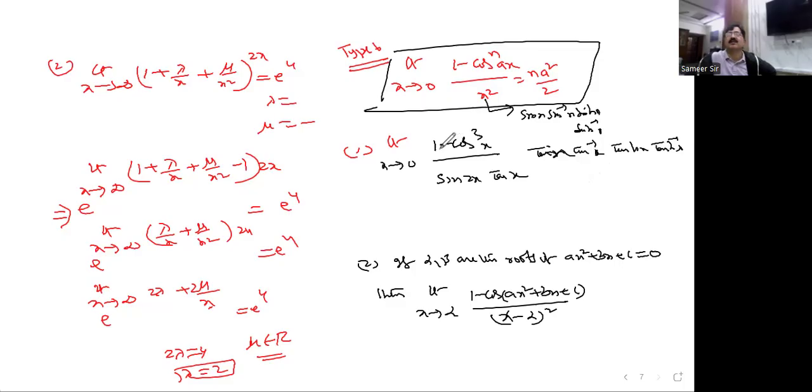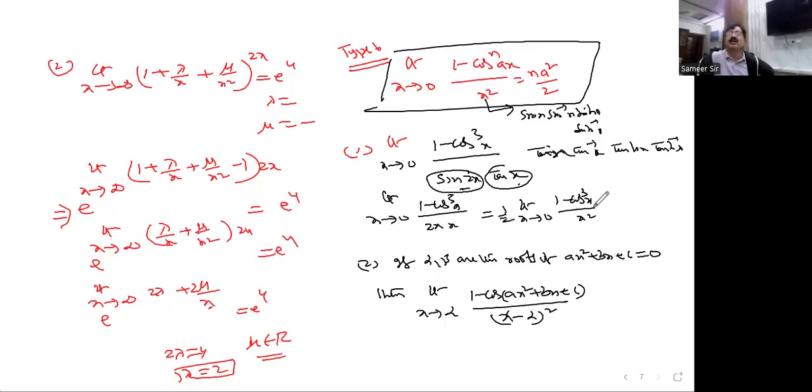How? You see this now. Here you can replace these two by this one by 2x, this one by x. Like this, 1 minus cos cube x. I would like to replace this one by 2x and this is x. Finally, what I got? 1 by 2 outside, limit x tends to 0, 1 minus cos cube x by x square. Now it is in the form of the given perfect formula. 1 by 2 as usual is already there, and if you apply the rule, 3 into 1 square divided by 2, finally your answer is 3 by 4.